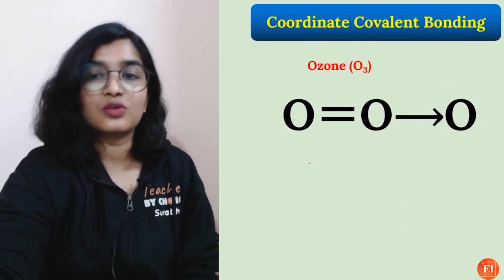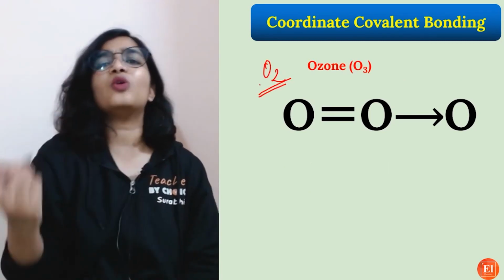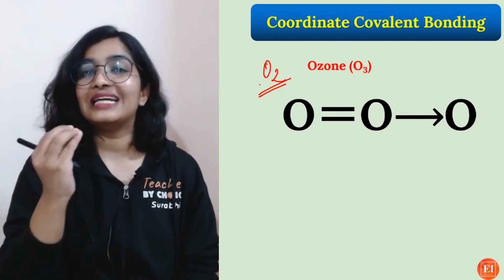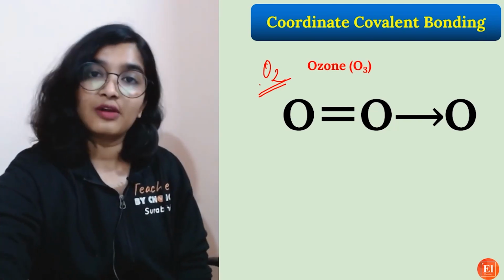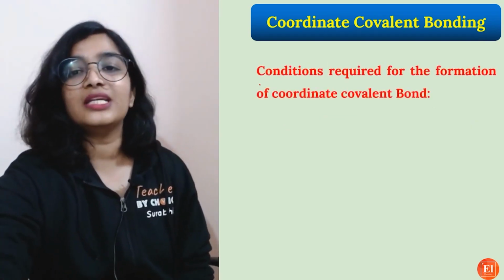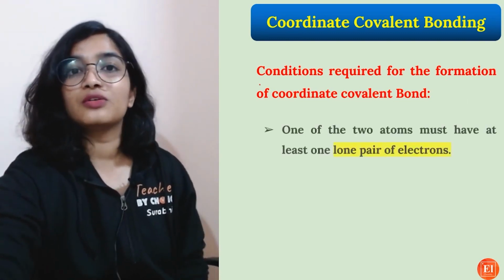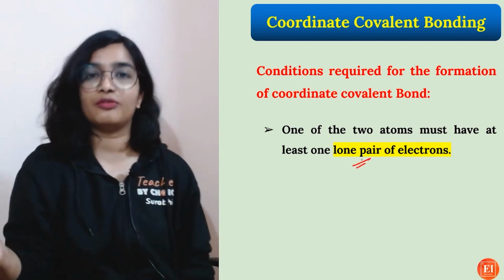So ozone is also an example, because we all know the O2 molecule is stable, right? But how is it forming one more bond? Not three bonds on oxygen? No. But it does share or donate its lone pair of electrons and form the coordinate covalent bond. So what are the conditions required for the formation of a coordinate covalent bond? They must have at least one lone pair of electrons.